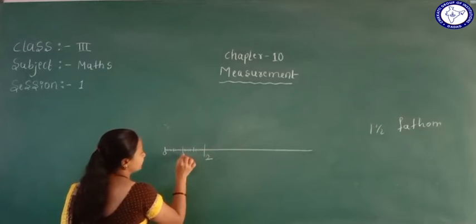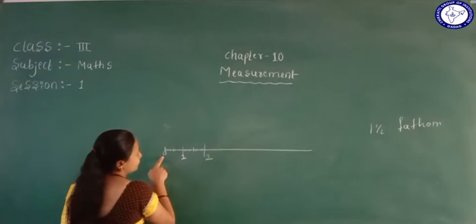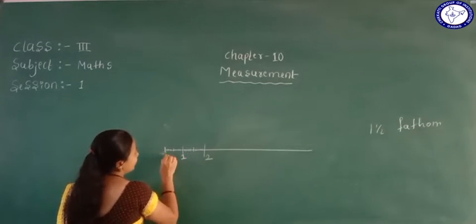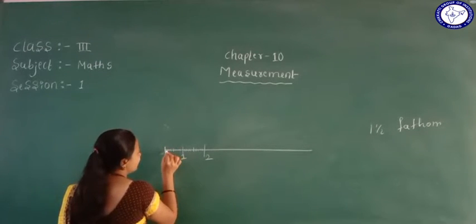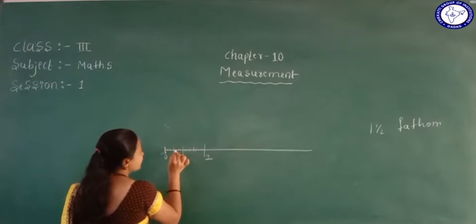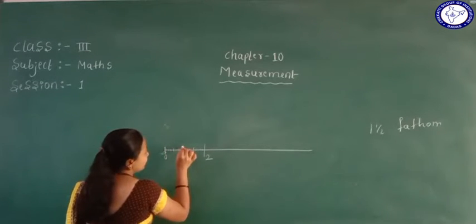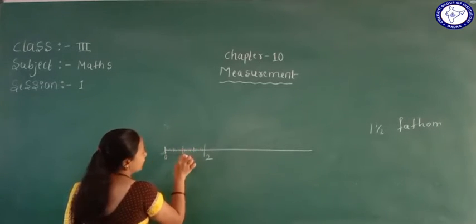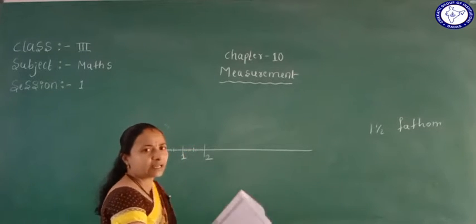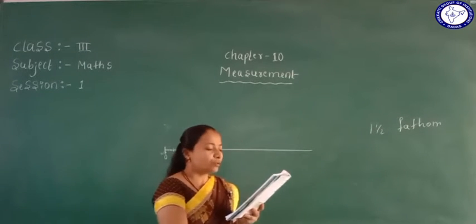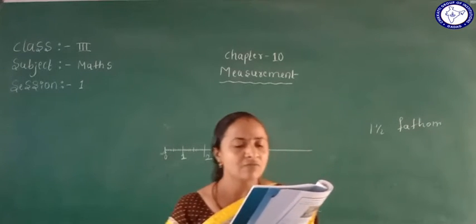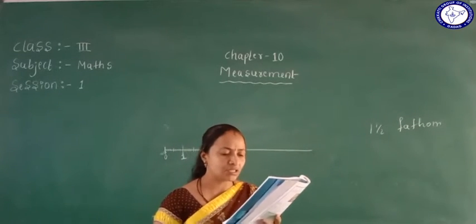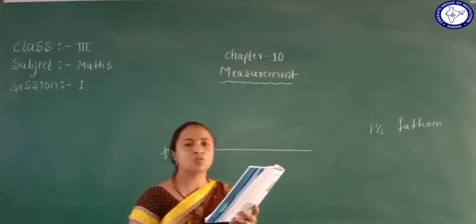How many lines are there here? So from 0 it will start. From 0 to 1, how many lines are there? 1, 2, 3, 4, 5, 6, 7, 8, 9. So if we count the long line, it will become 10. Yes. So such 9 short lines and 1 long line together form a group of 10 lines. Okay. So this group of 10 lines is equal to 1 centimeter.